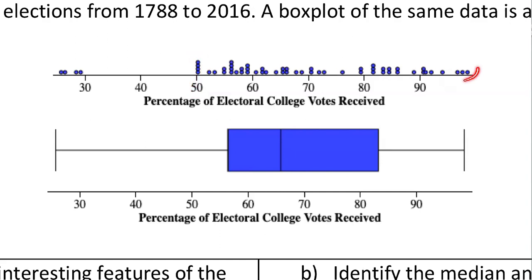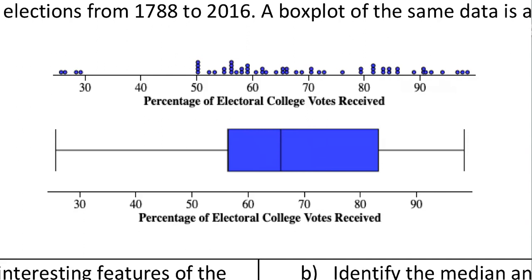And then you have these 3 up here. Those would be winning almost the whole country. I believe one of those was Lincoln in 1864. One of those was FDR in, I think, 1932. And one of those dots is Ronald Reagan in 1984, I believe. But those were pretty significant wins, those 3 points up there. We have kind of a big clump in here of, most commonly it's in the 50s, maybe 60s. So those are some interesting features of the dot plot.